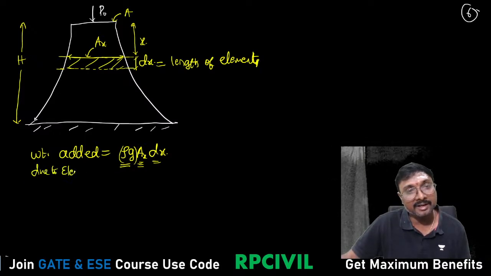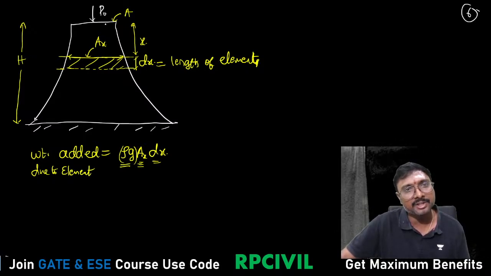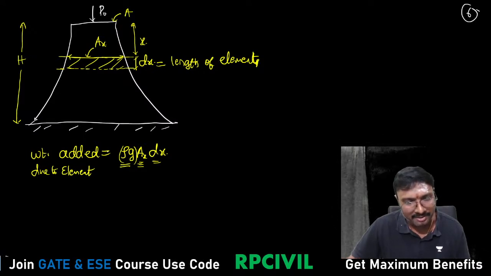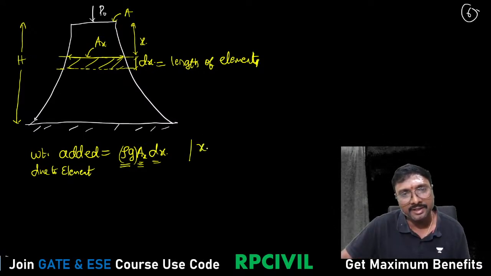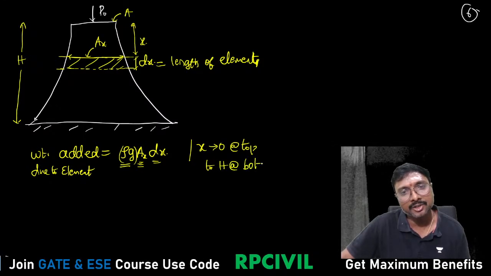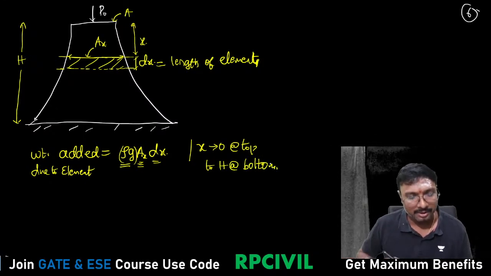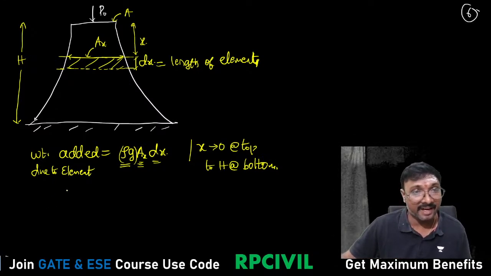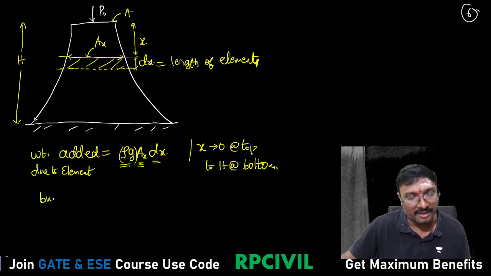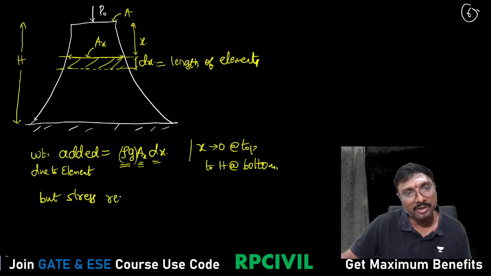As the x value changes, A will be changing from this top to this bottom. So what is the value of x? x is changing from 0 at the top to h at the bottom. Got it now? The area will be changing, but the stress remains constant.